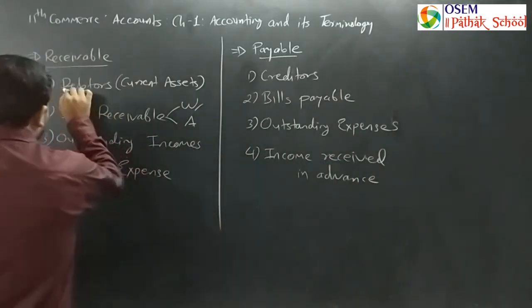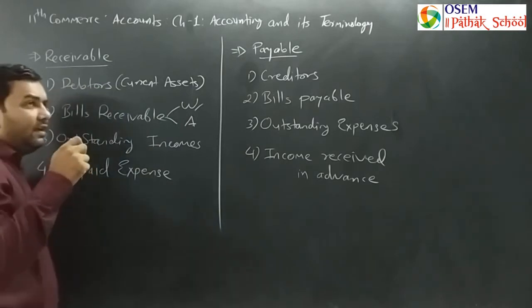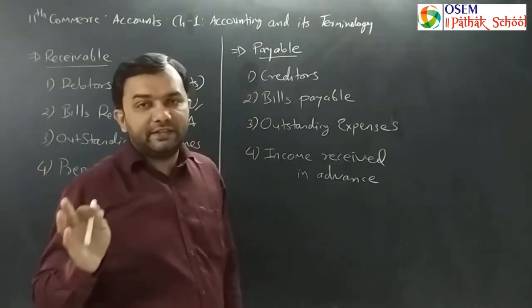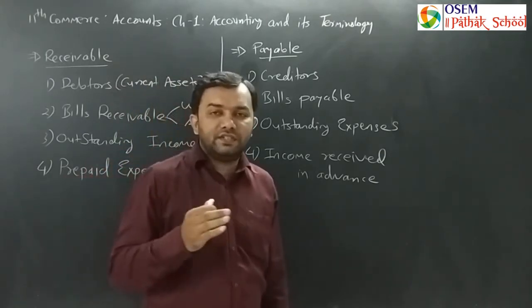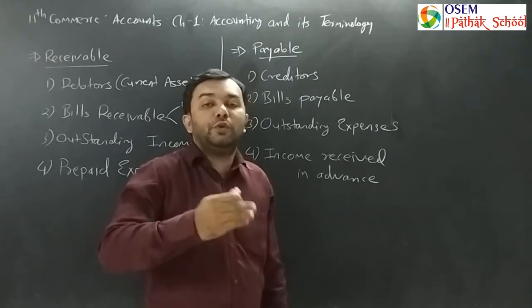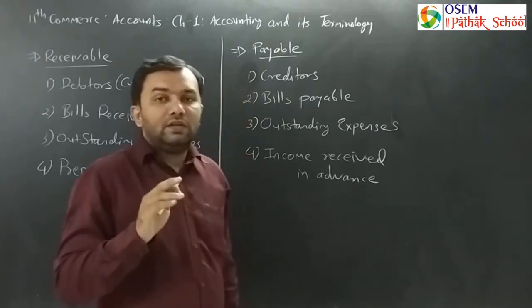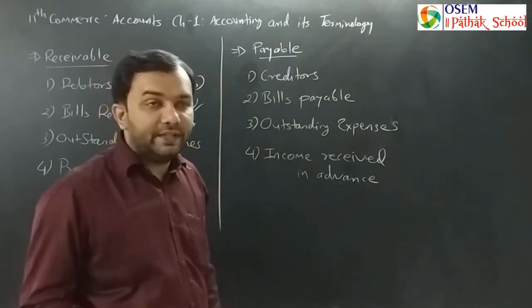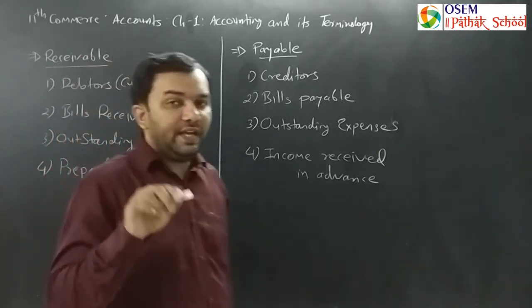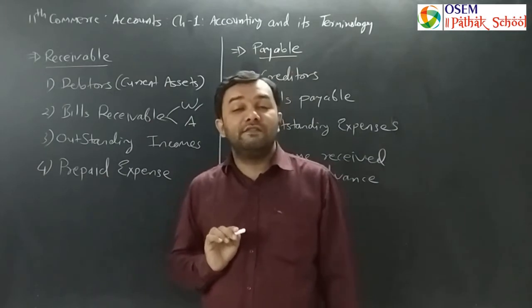In case of debtor, there is no fixed date. They might call 2 months or 1 month tentatively, and if there is a change in the date from 1 month to 1.5 months or 2 months to 2.5 months, then there will be no legal criteria to challenge. But in bills receivable, there is a fixed future date on which the amount is receivable.